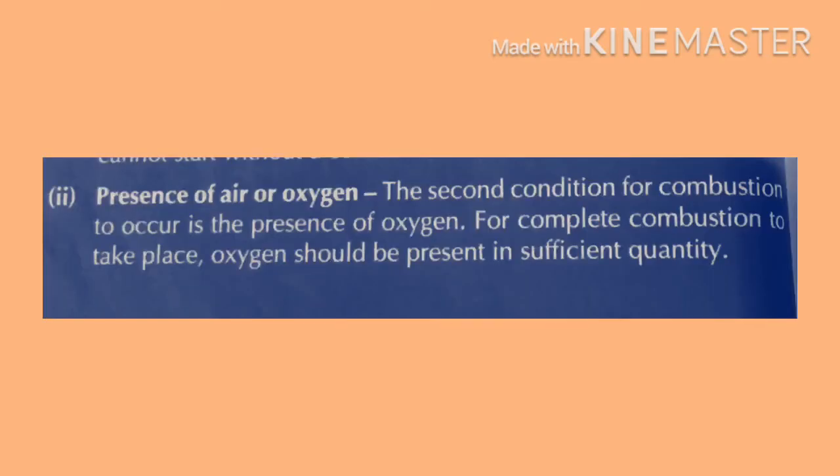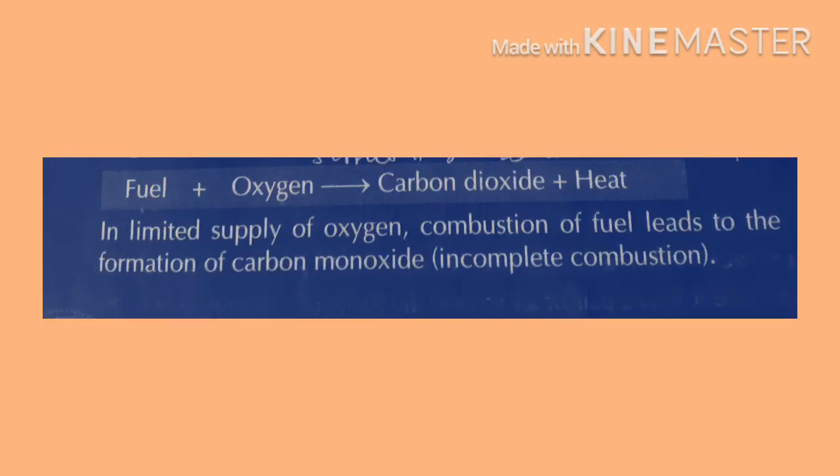Second is the presence of air or oxygen. A sufficient amount of oxygen should be present in the surroundings, because if sufficient oxygen is present, the substance will burn completely, and by burning it will produce carbon dioxide and heat energy.